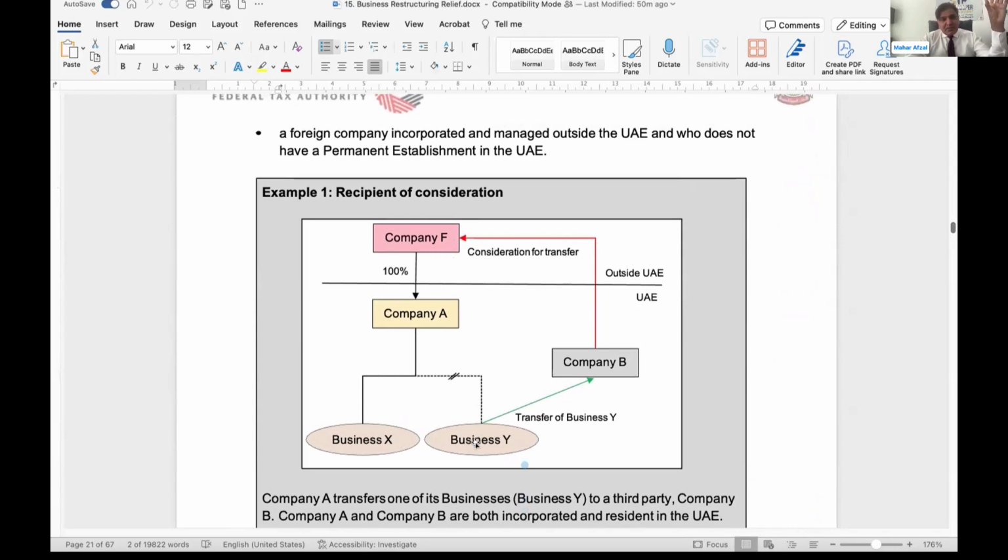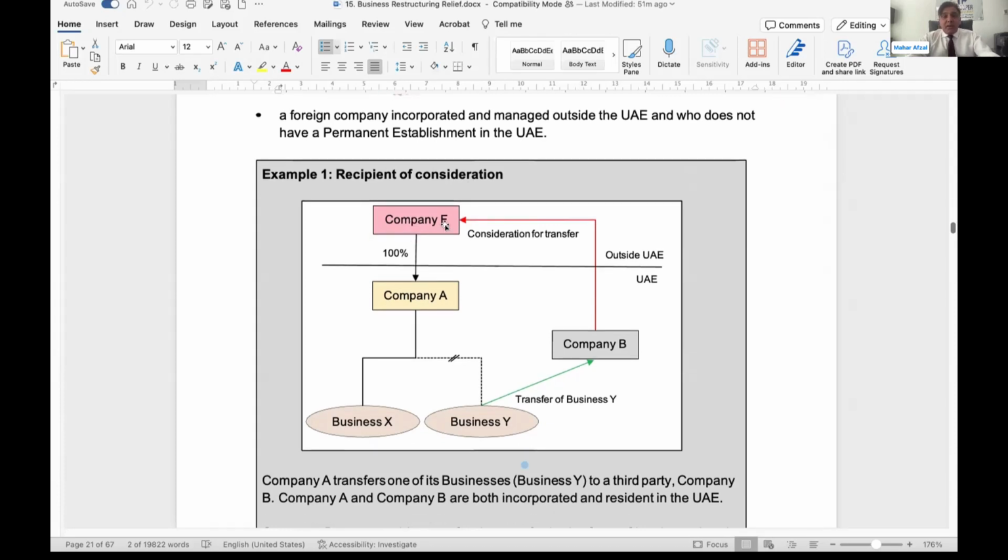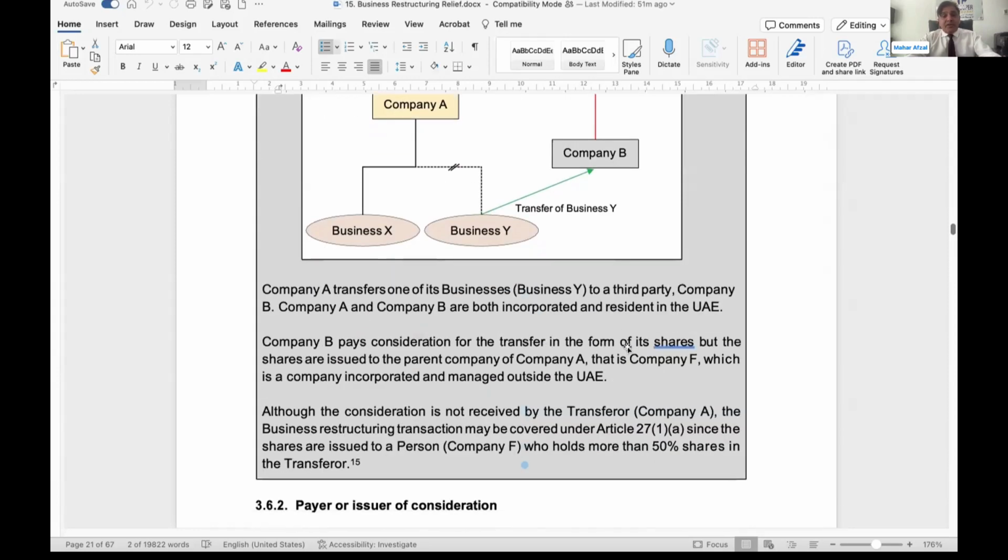Can you look into this example? Basically, the business has been transferred to B. B is making the payment to a party who is holding 100% of the transferor. This party, the person who is holding 100% equity in the transferor, this party can be an independent, natural person or juridical person in the UAE, out of the UAE, it doesn't matter wherever this party is, still business restructuring relief will be applicable. But in case of the transferee, the person who is paying on behalf of the transferee, who is holding at least 50% interest in the transferee, that person should not be a natural person, because this person needs to issue the equitable interest or equity at least 90%.